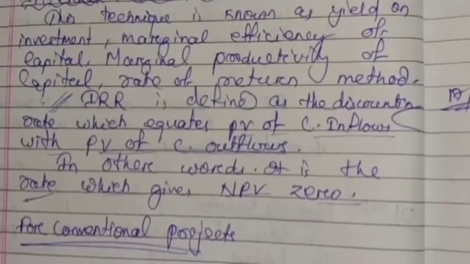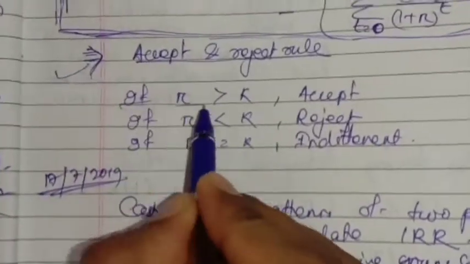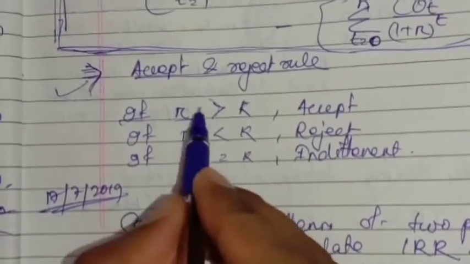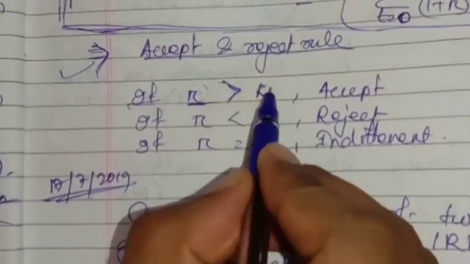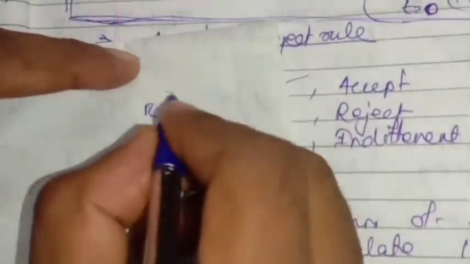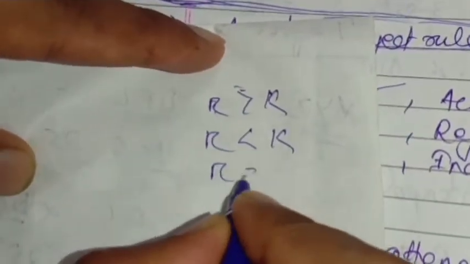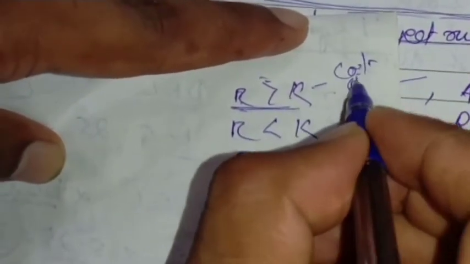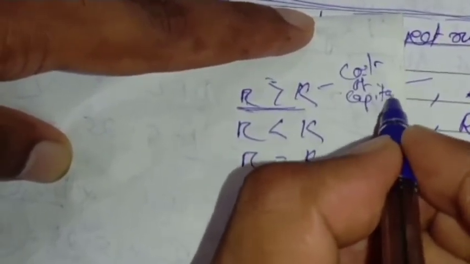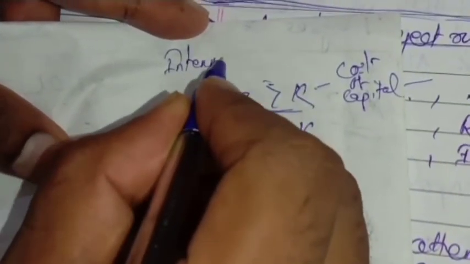Okay, so let us see here the accept and reject rule. See here, if R is greater than K, R means internal rate of return, and K is the cost of capital. Okay, see here: R greater than K, R less than K, R equal to K. Here R is the internal rate of return.